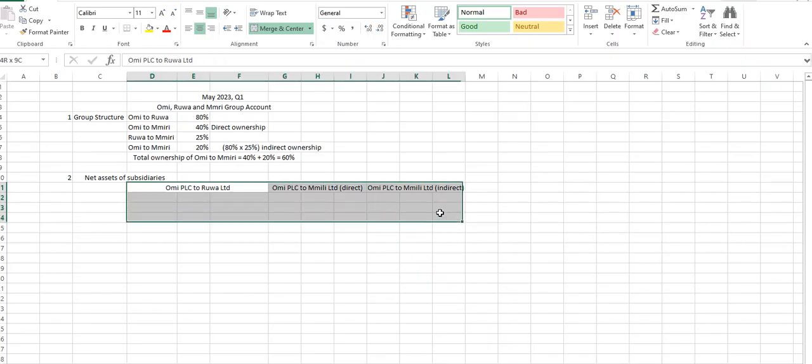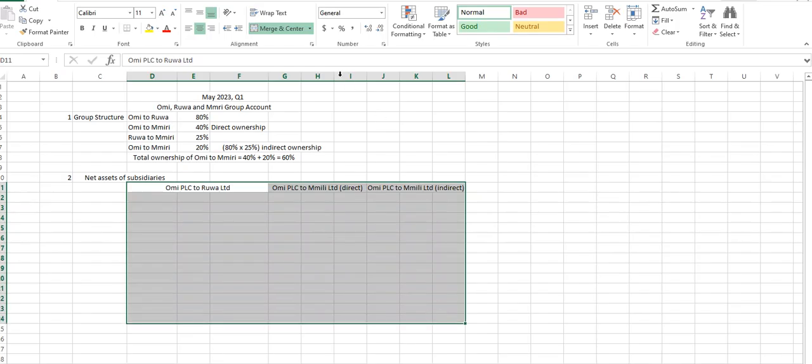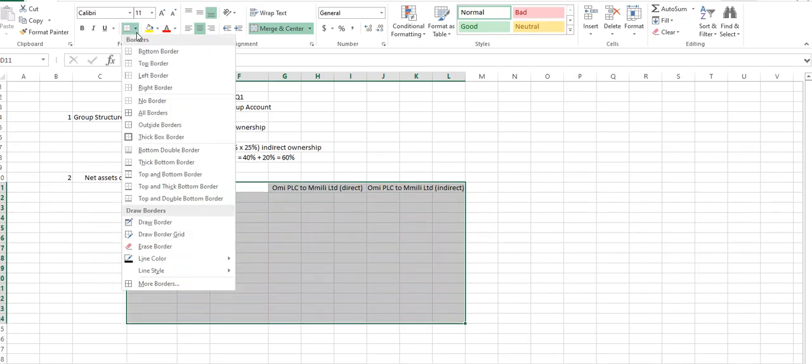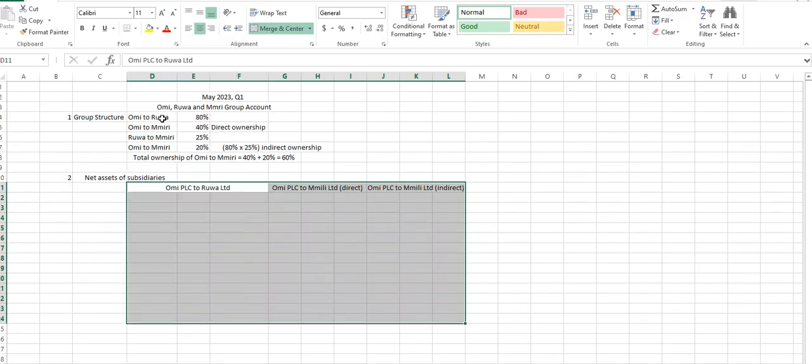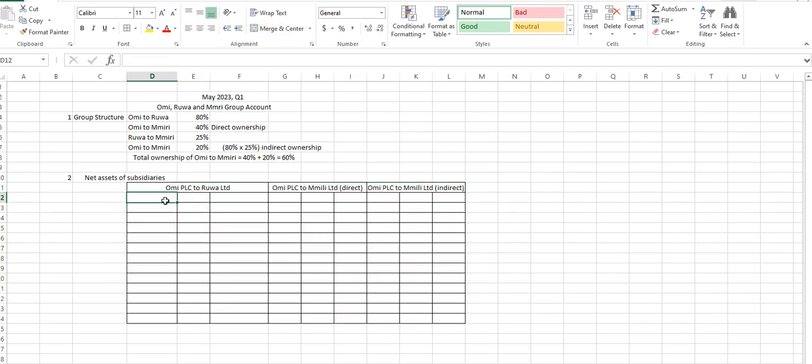Okay, so what do we have? Let's identify them. Okay, so we have the date of acquisition, or at acquisition, then at consolidation, right?